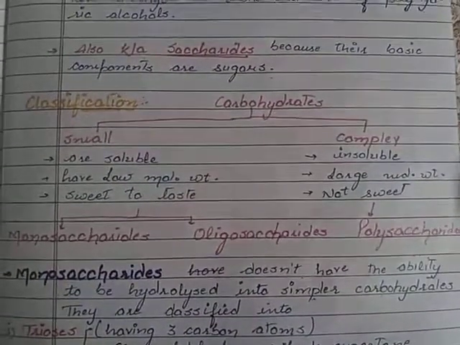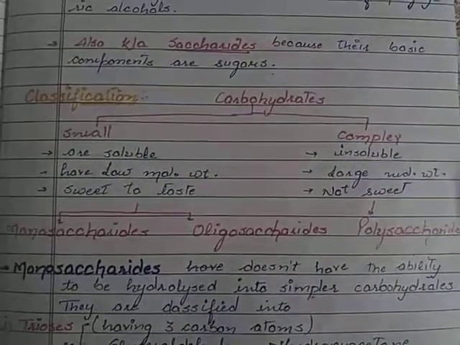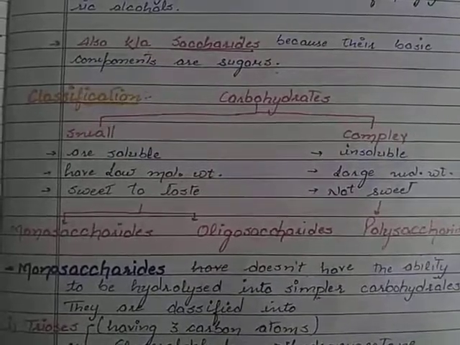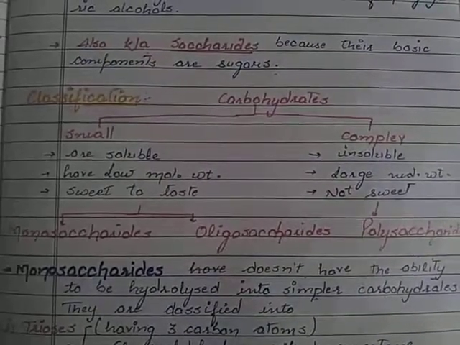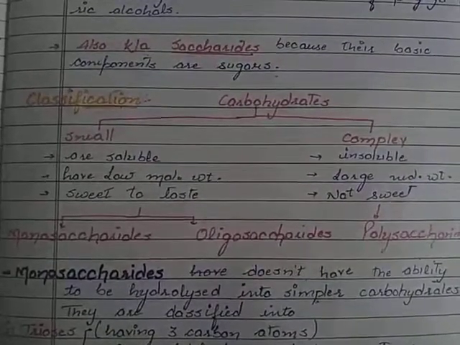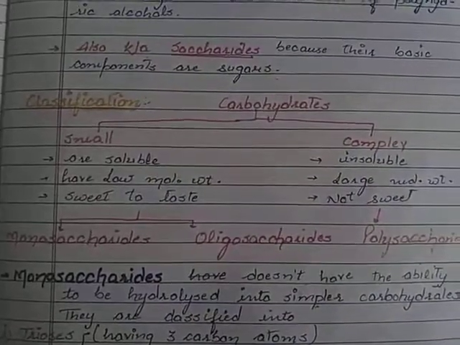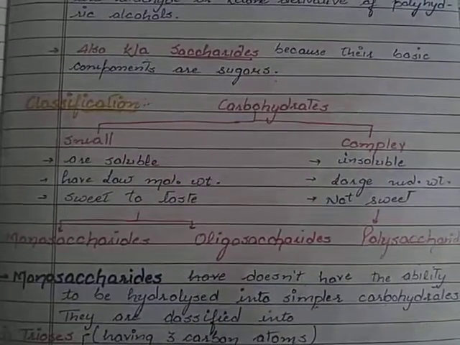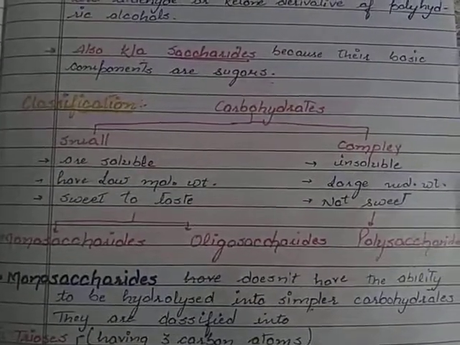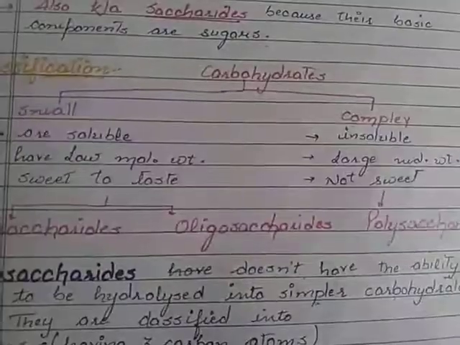Based on further criteria, the small carbohydrates are of two types, the monosaccharides and the oligosaccharides. Saccharide means sugar moieties. If a single sugar moiety is present, the sugar is said to be a monosaccharide. If from 2 to 8 sugar moieties are found in a carbohydrate, that kind of carbohydrate is said to be an oligosaccharide.